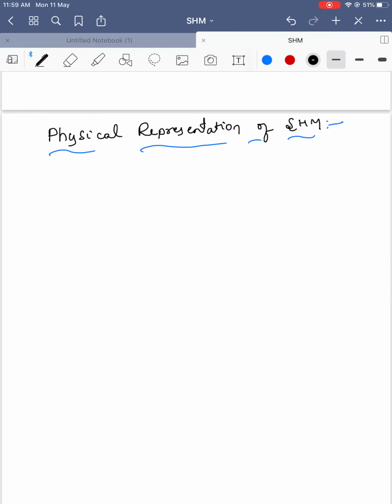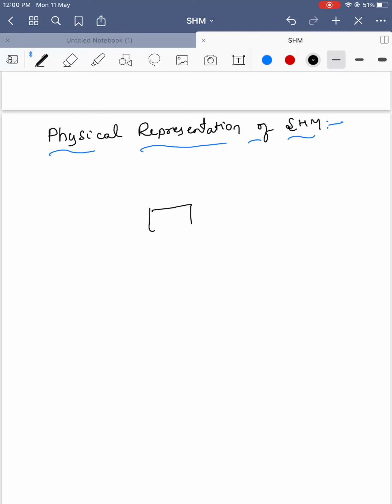So what exactly is simple harmonic motion? In this, now we are going to see. Simple harmonic motion is about the movement of the body and its tendency.